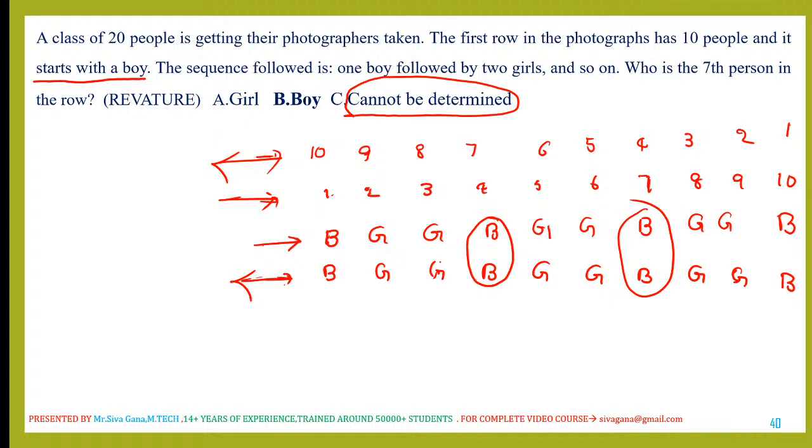In both the cases, from left to right or right to left, the seventh place is a boy. That is the reason why.